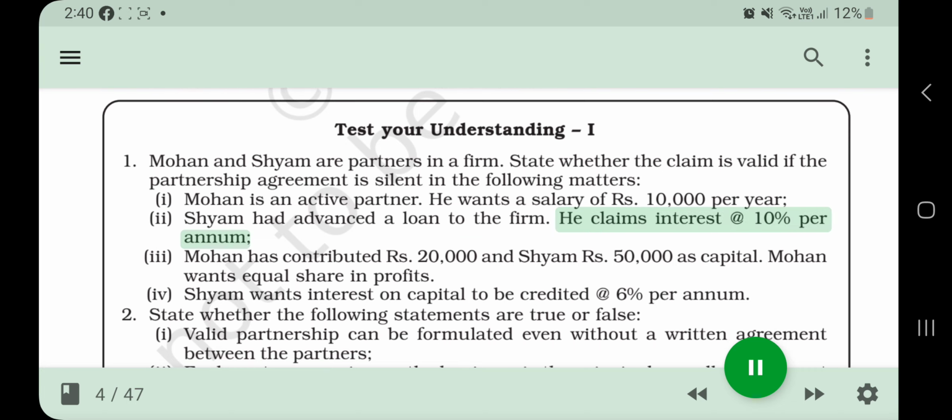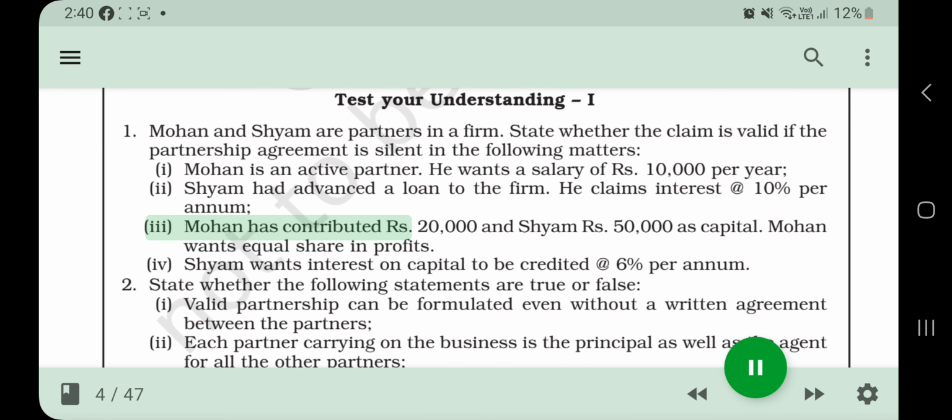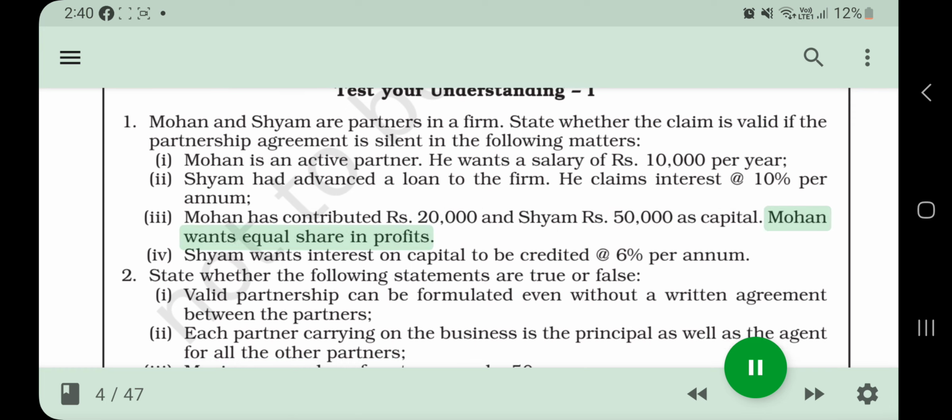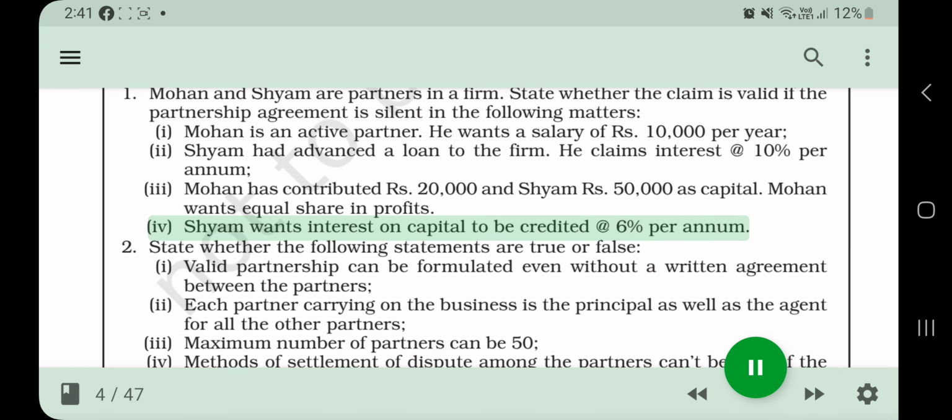He claims interest at 10% per annum. Mohan has contributed Rs. 20,000 and Shyam Rs. 50,000 as capital. Mohan wants equal share in profits. Shyam wants interest on capital to be credited at 6% per annum.